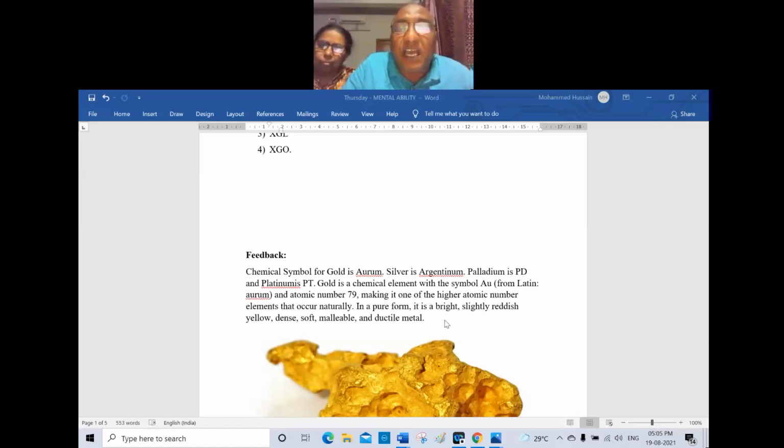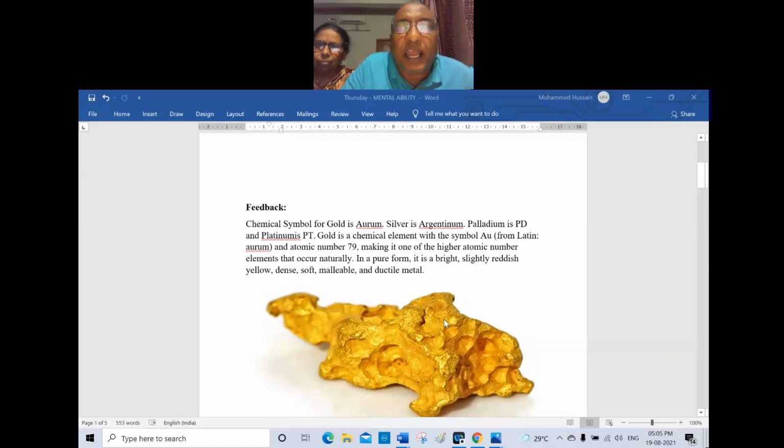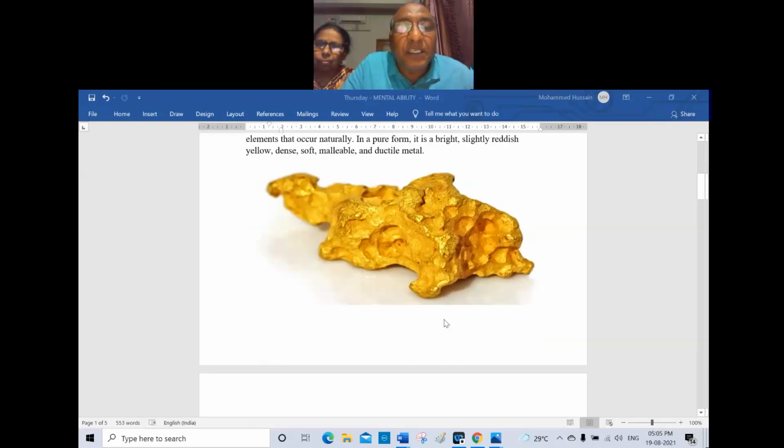AU. And silver is Argentum, which is its Latin name, the palladium is PD, and platinum is PT. Gold is a chemical element with the symbol AU, from the Latin aurum. The atomic number is 79, making it one of the higher atomic number elements that occur naturally in pure form. It is a bright, slightly reddish yellow, dense, soft, and malleable and ductile metal. Malleable means you can stretch it into sheets. Ductile means you can stretch it into wires or strings.